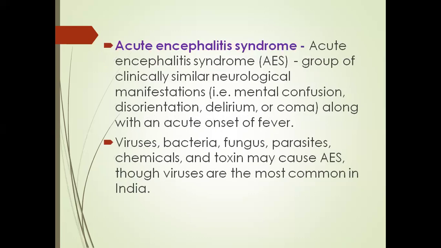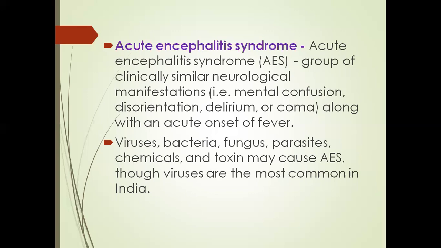Next, acute encephalitis syndrome, which means AES. What is acute encephalitis syndrome? It is a group of clinically similar neurological manifestations, such as mental confusion, disorientation, delirium, or coma, along with an acute onset of fever.